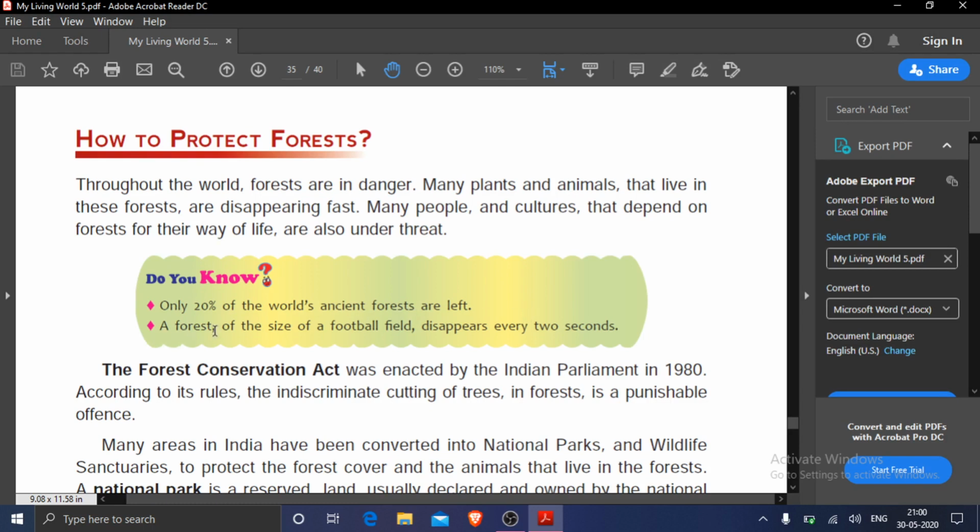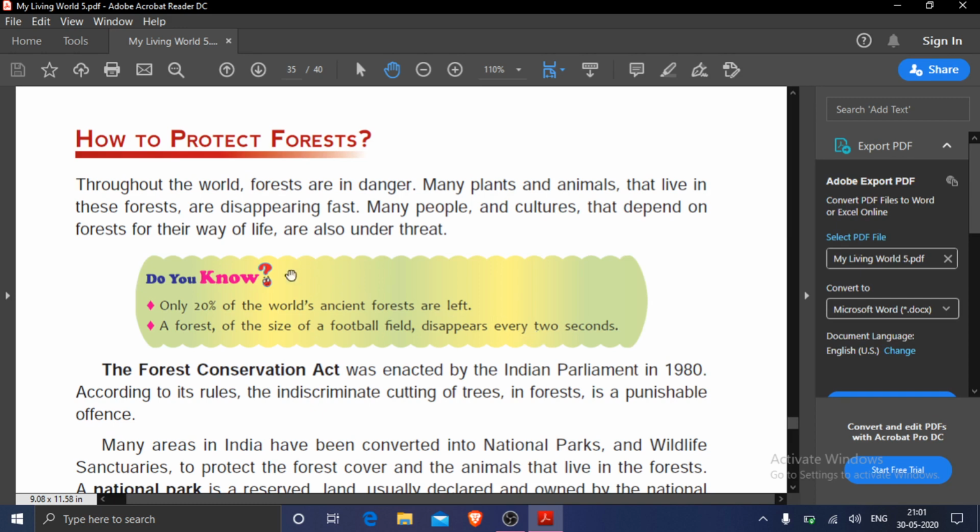Next, a forest of the size of a football field. You must have seen a football ground, on TV also you must have seen. A forest of the size of a football field disappears every 2 seconds. Means how rapidly forests are disappearing. After every 2 seconds, a forest of the size of a football field disappears. So, we need to conserve the forest.